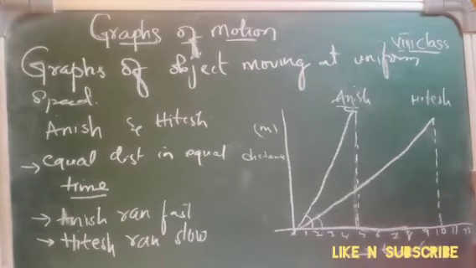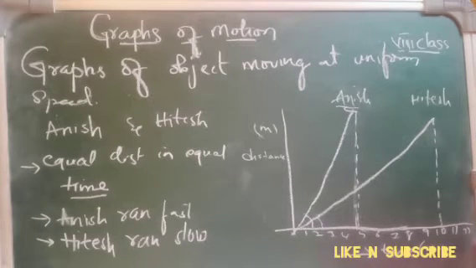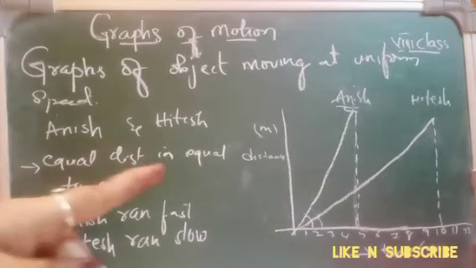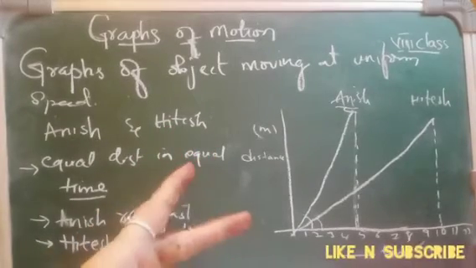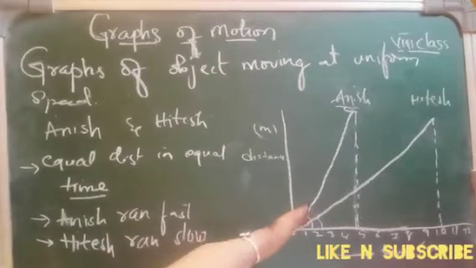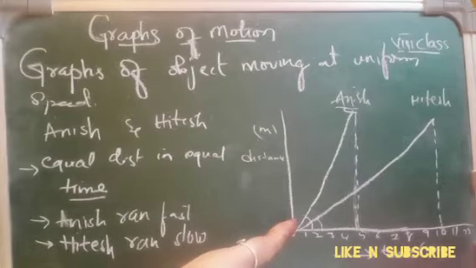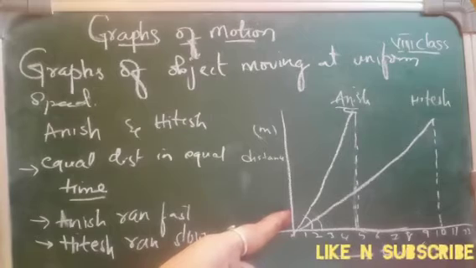Any graph of uniform motion will be a straight line. The faster the speed of the uniform motion, the greater will be the slope of the graph line. That is, the angle that the line makes with the x-axis will be larger. But remember, you can make such visual comparisons only between graphs which have the same scale. If the scale is different, you have to use a different graph. You cannot compare graphs with different scales just by looking at them.